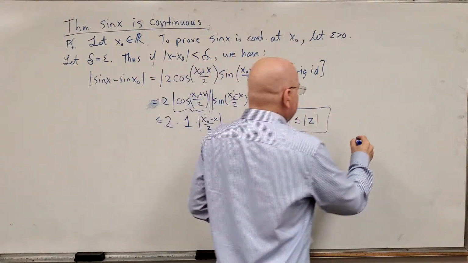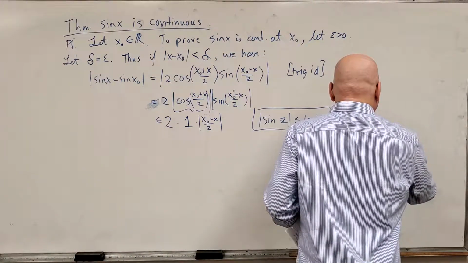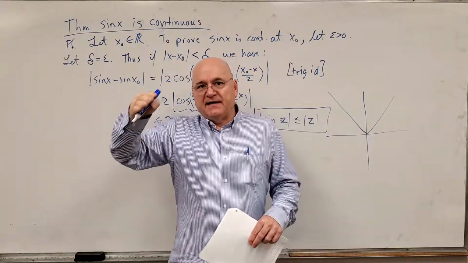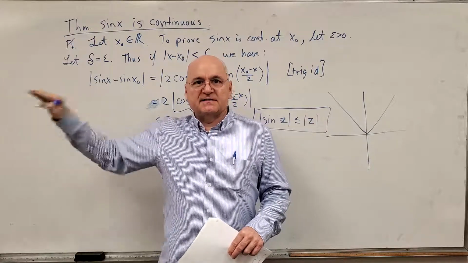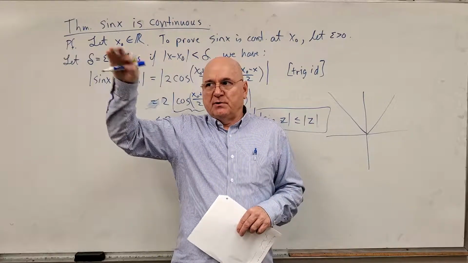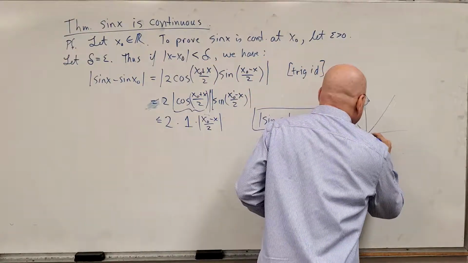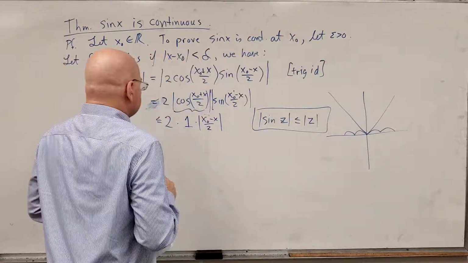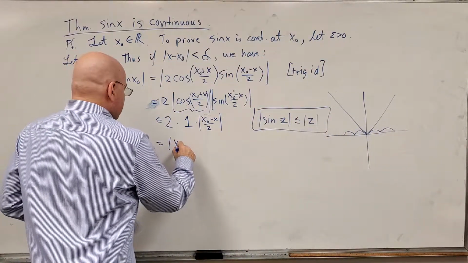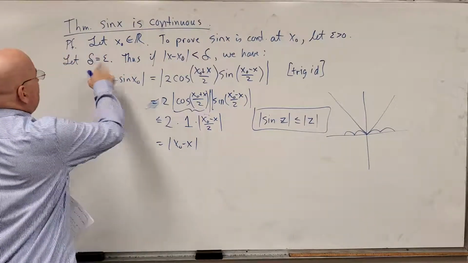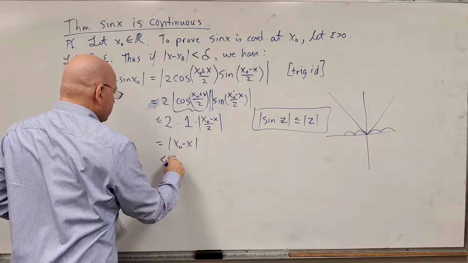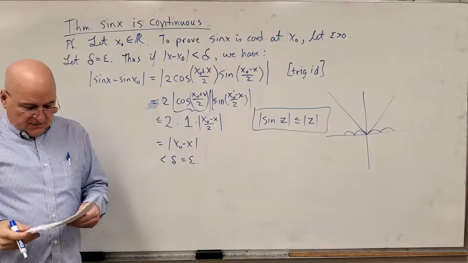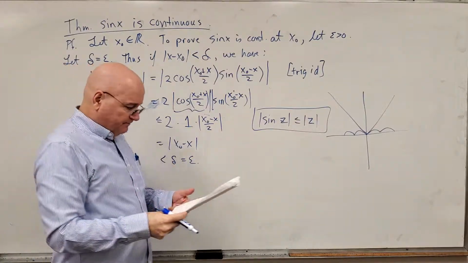All right, and if you think about it, the absolute value of sine looks like this. Instead of going above the x-axis, below the x-axis, above the x-axis, absolute value is just going to go hump, hump, hump, like that. So it's going to be like that. Well, what's this equal to? The absolute value of x naught minus x. And we know that it's less than delta, but that happens to be equal to epsilon. So we're done.